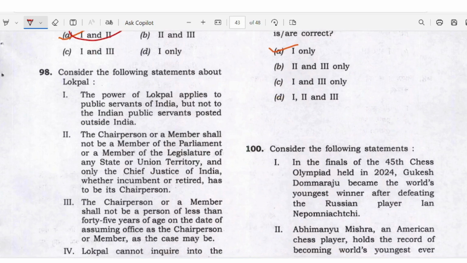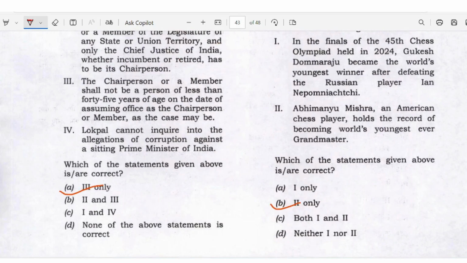Regarding Lokpal, the power of the Lokpal applies to public servants of India, but not Indian public servants posted outside India. It is wrong. It is applied to public servants outside as well. So on the basis of that, statement 1 is wrong. Statement 2, correct, right? Lokpal cannot inquire into allegations of corruption against a sitting Prime Minister. It is wrong also. So here only statement 3 is correct. So answer is A here. Okay.